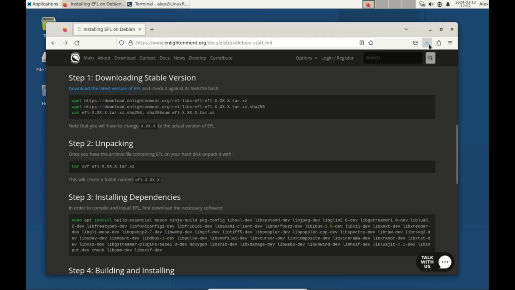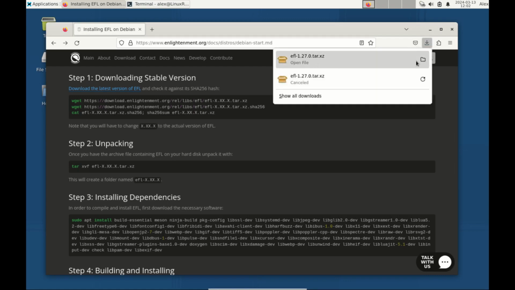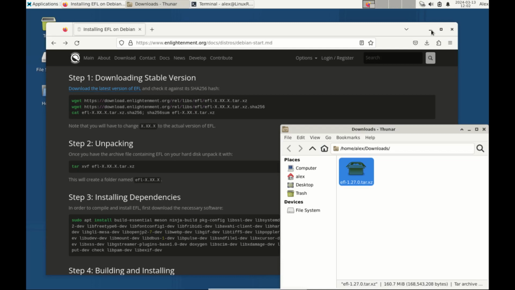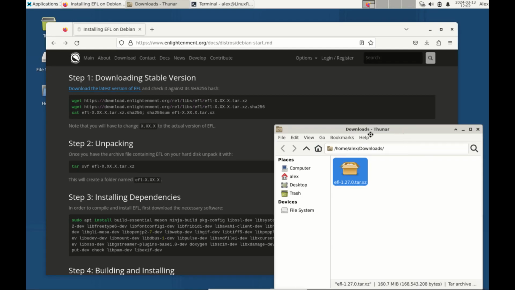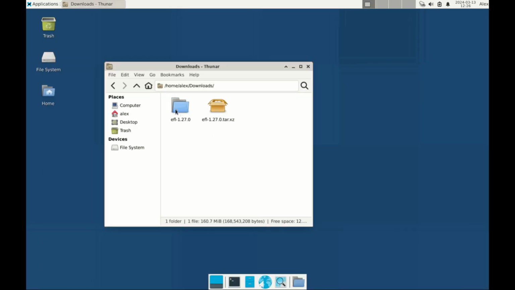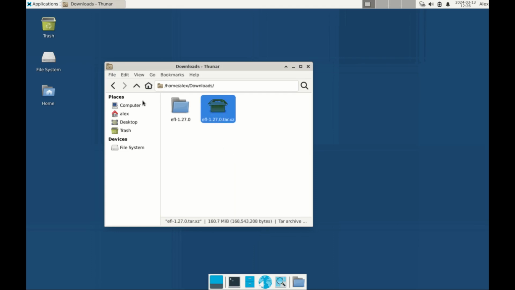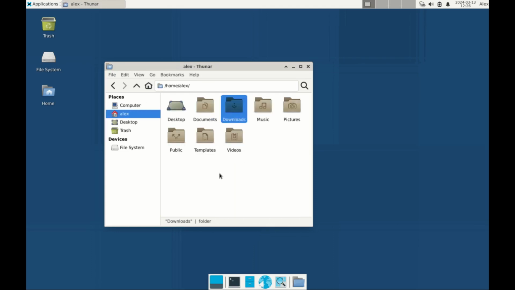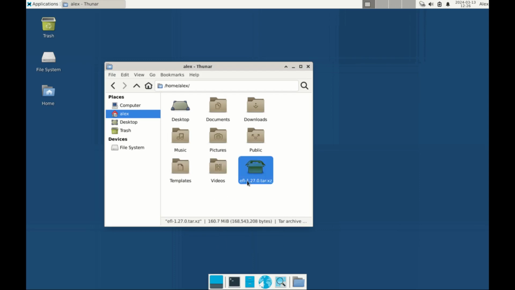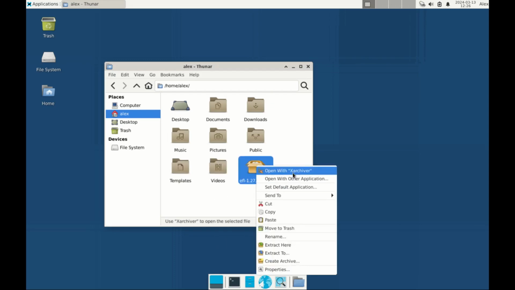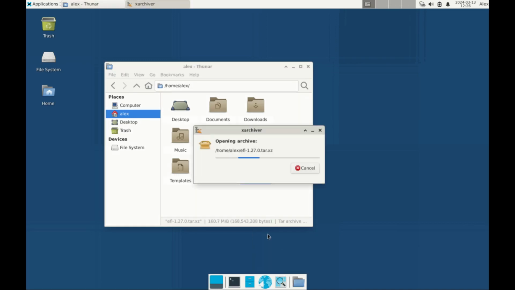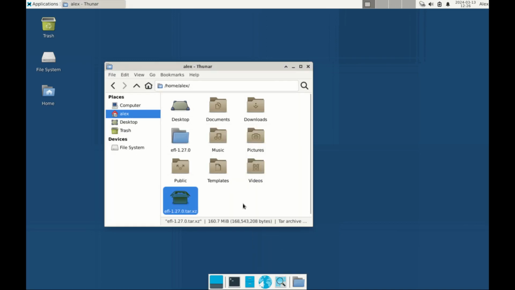I'll download as completed, so let's go to the directory, and here it is, and copy this zip file right here. Copy, take it to the home, paste it right there, right click and extract here. Alright, now it has finished extracting.